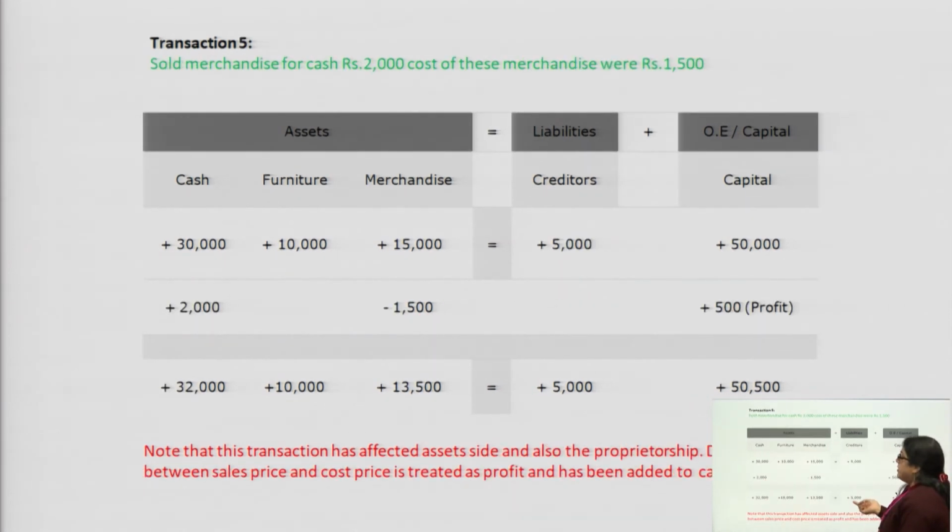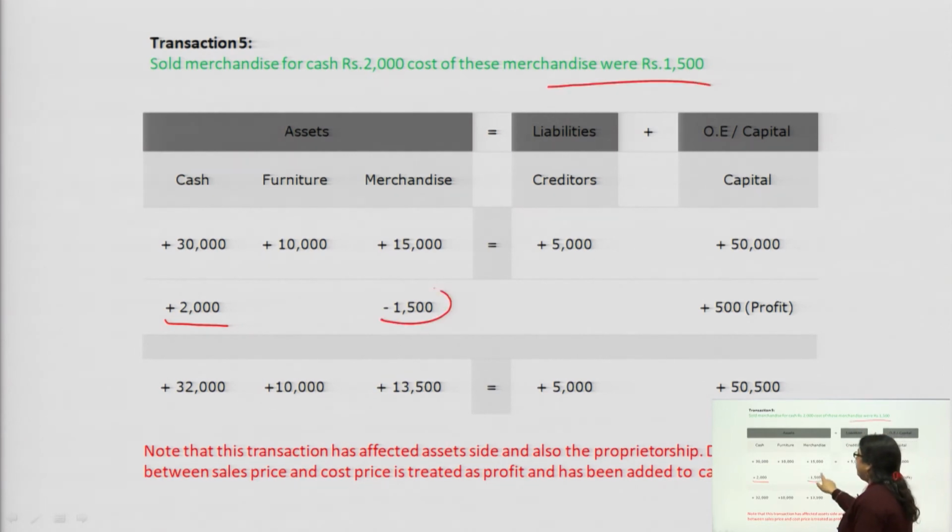Again we are taking cash of rupees 2000; stock worth rupees 2000 has been sold. So what we will do: when we are making the sale, the cash is coming into the business, so 2000 will be added here, and the merchandise amount was rupees 1500. So see the difference, it was sold for 2000 cash, but the stock was only costing rupees 1500.